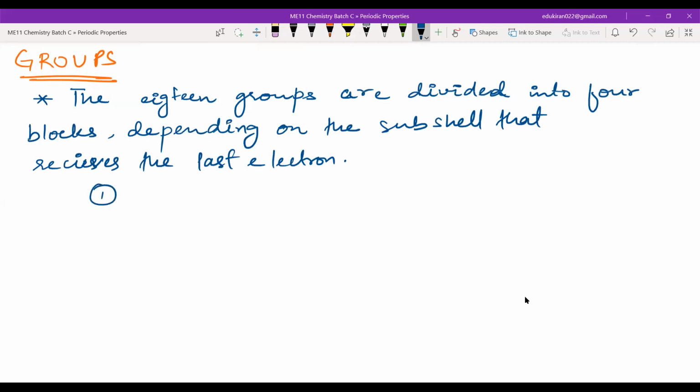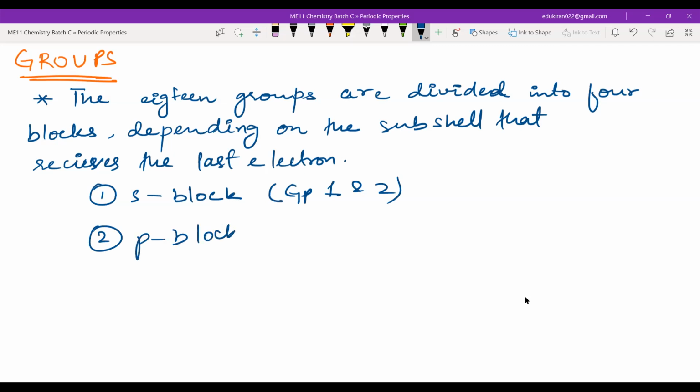These blocks are the S block, from group 1 and 2. Second, we have the P block, from group 13 to 17. Now you can also include the 18th group, the noble gases, but we don't include that in the P block because they don't have any reactivity.